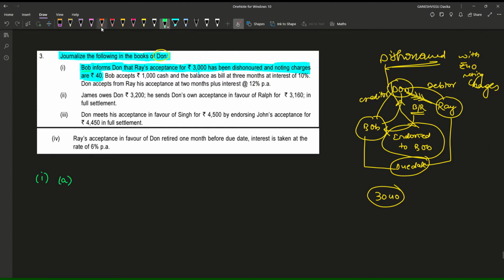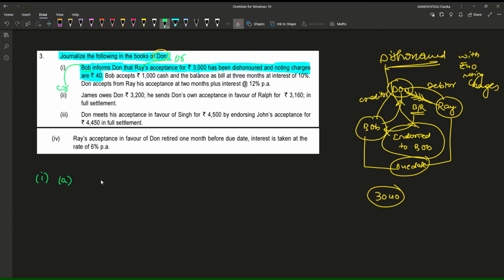Bob has informed Dawn that Ray's acceptance for rupees 3000 has been dishonored with rupees 40. So what would Dawn be recording? He will be making Bob a creditor again and Ray a debtor again with rupees 3040, because the 40 rupees noting charges is due to Ray's dishonor.